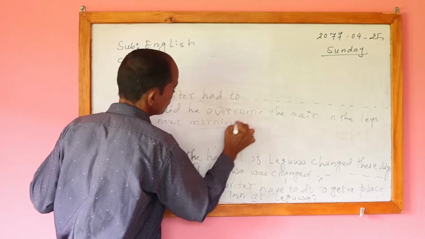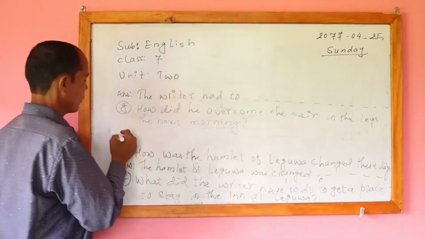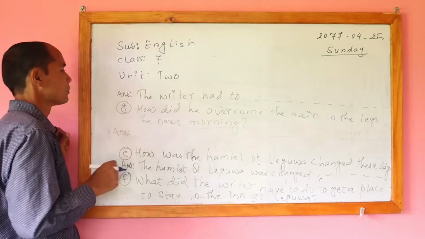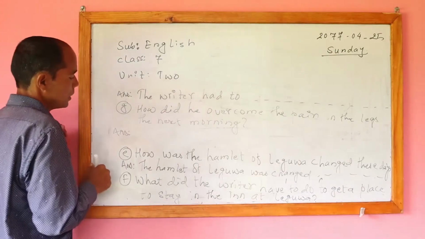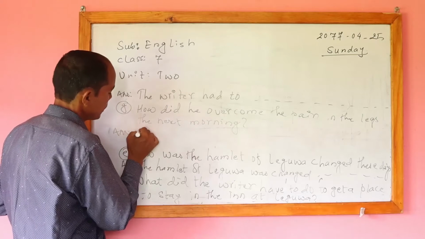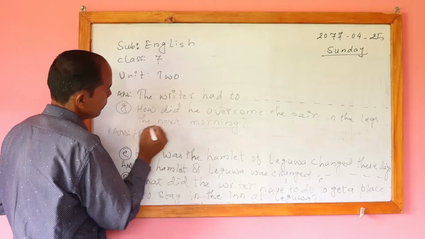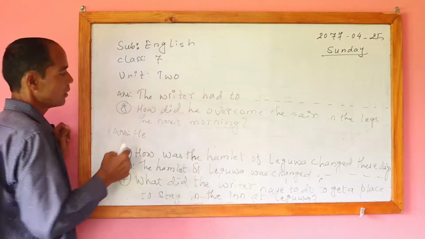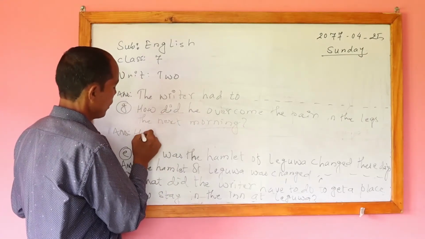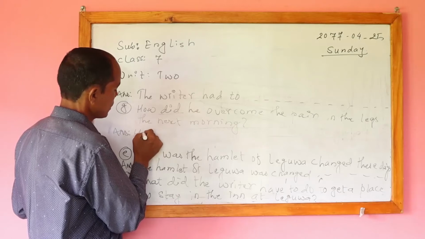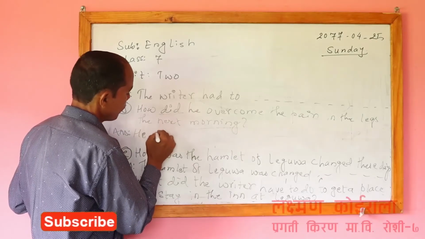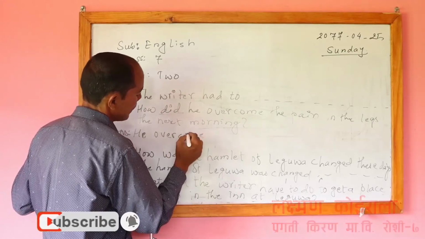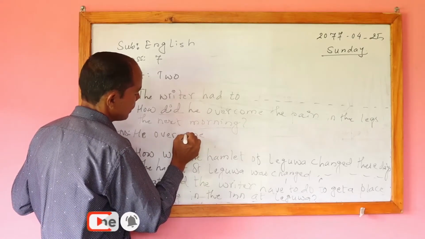It is the question. And for this one also, how can we write the answer? Here also we can start at the beginning, and it is also in past tense. If it is in past tense, then we have to use the verb in past tense too, isn't it? Here, overcome: the past tense is overcame. Yeah, we have to write like this.